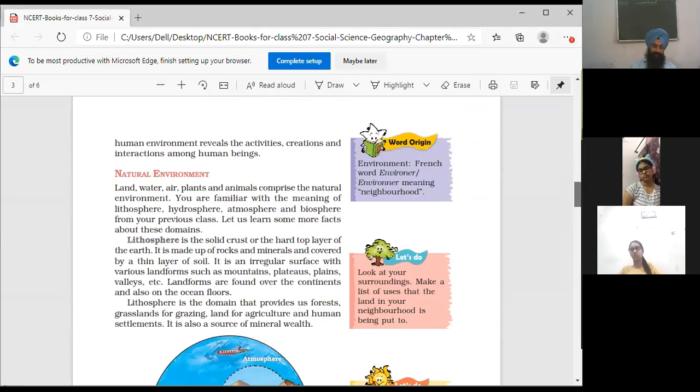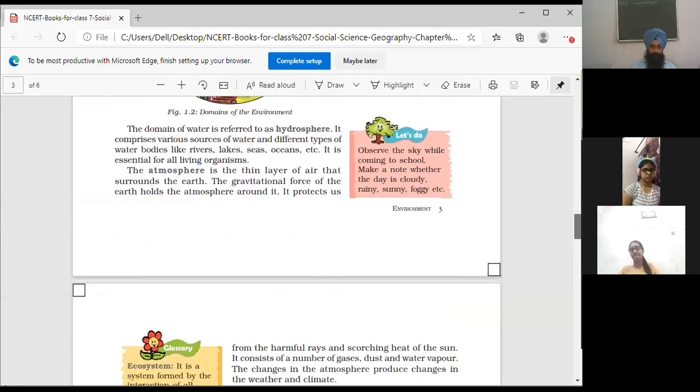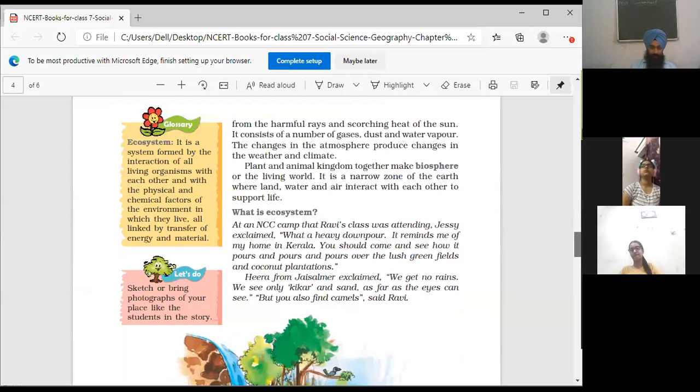The natural environment comprises land, water, air. Lithosphere is the land area where we are living. Atmosphere is the air we are breathing. And the hydrosphere is the water body. The narrow zone where all these three are present is the biosphere, which we discussed in the form of three circles. Clear? In previous classes, the lithosphere, hydrosphere and atmosphere were already discussed in detail. Biosphere and ecosystem were also discussed.